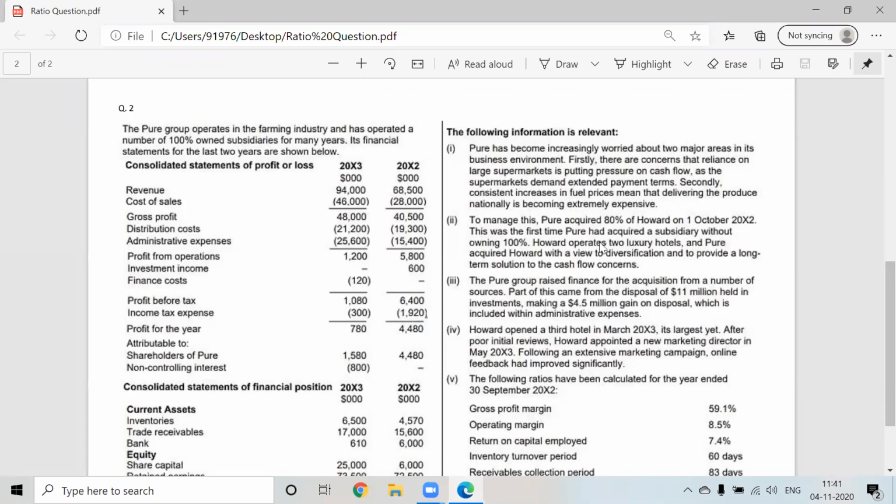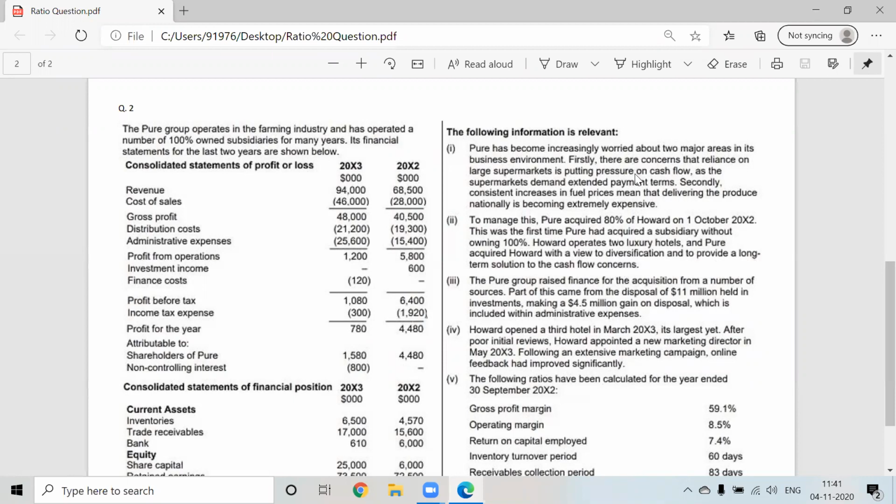But now if I acquire the hotel industry, tell me, will the receivable collection period increase or decrease? Sir, decrease. Correct, because it is a service industry. In the service industry, the receivable collection period is very low as compared to manufacturing or any distribution industry. That is the reason why they are acquiring a subsidiary in the hotel industry. See, that's what they have said: Pure acquired Howard with a view to diversify and to provide a long-term solution to their cash flow problem.